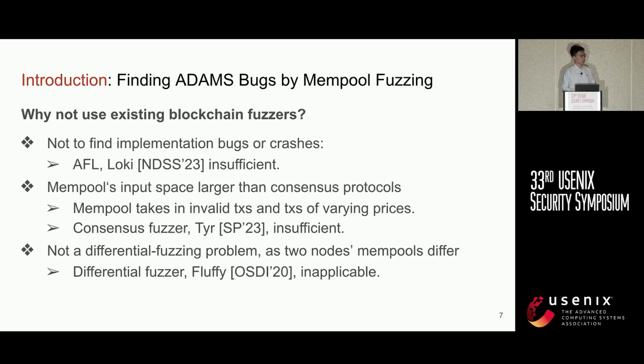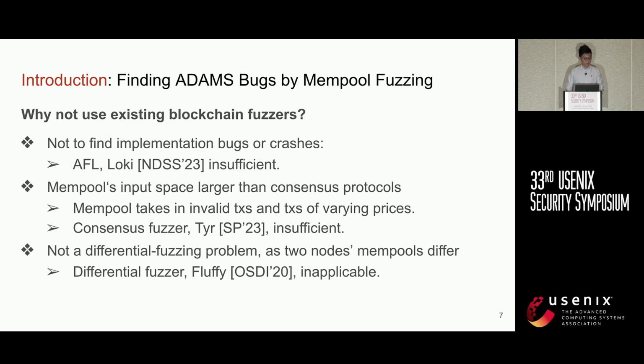To find vulnerabilities in software, a common method is fuzzing. However, when it comes to fuzzing the memory pool in a blockchain system, there are unique challenges that make existing blockchain fuzzers ineffective. For instance, our target is to find design flaws, not implementation bugs or crashes. Therefore, AFL and Lock-key do not work.